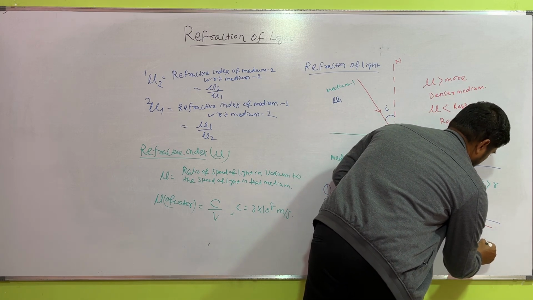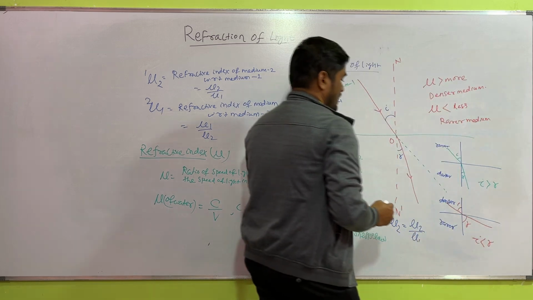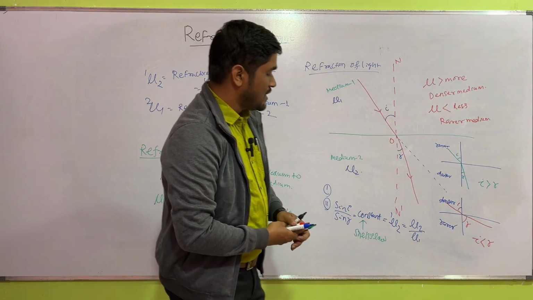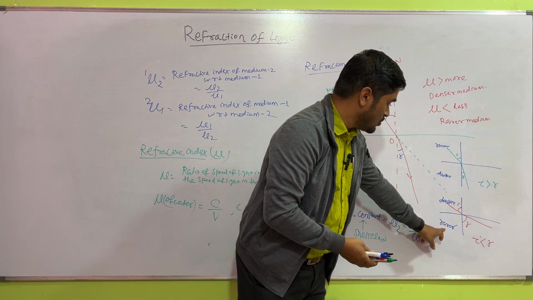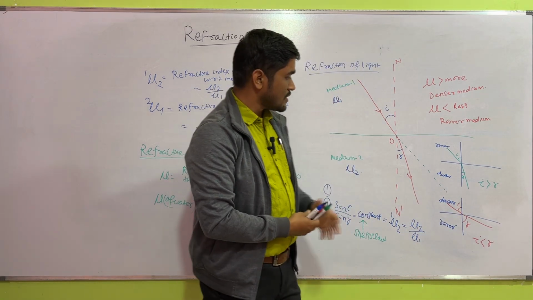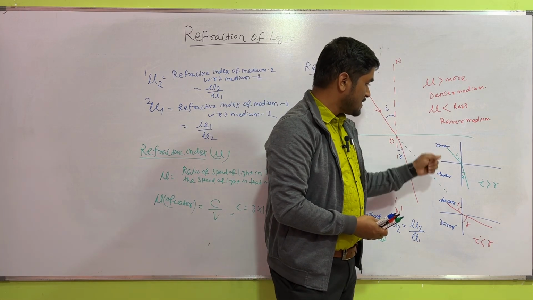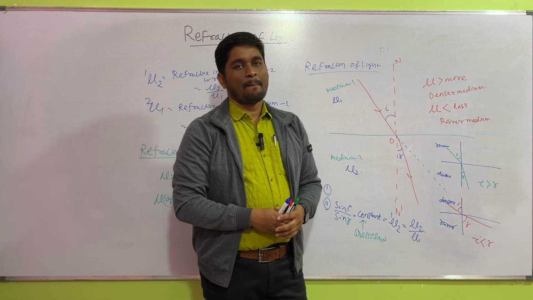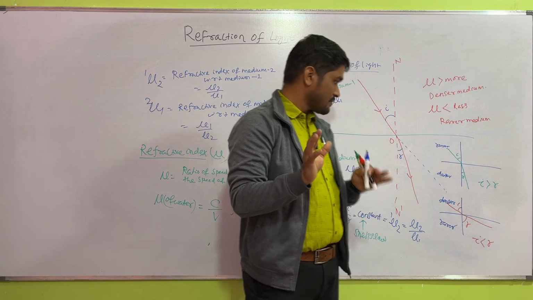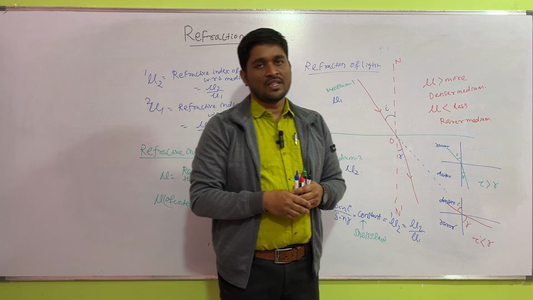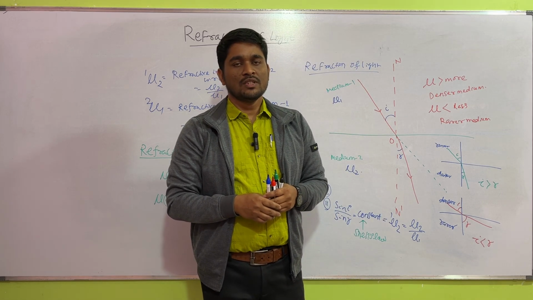Here I is less than R. That means when the ray of light travels from denser to rarer, it will move away from the normal, and when the ray of light travels from rarer to denser, it will move towards the normal. Clear?